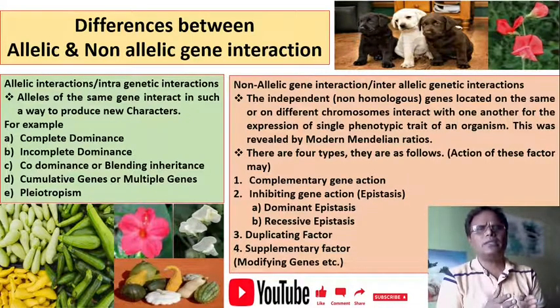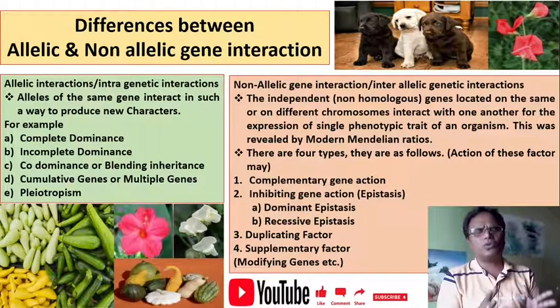To explain the allelic interaction, there are some examples: complete dominance, incomplete dominance, codominance, multiple alleles and pleiotropy. With the help of these examples, we can explain the allelic gene interaction.